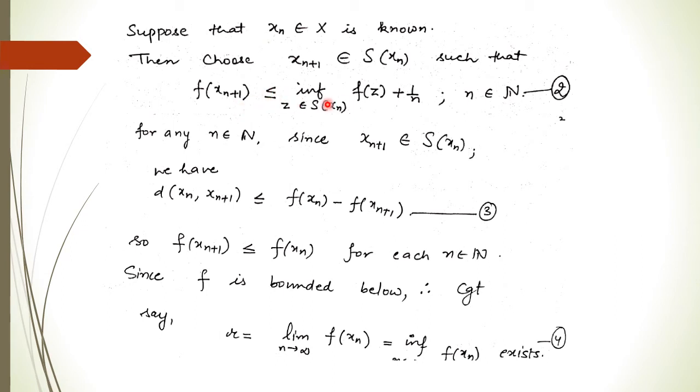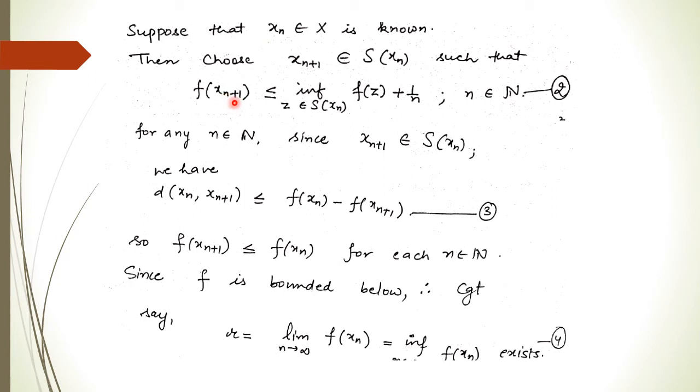So from this inequality, f(x1) is less than or equal to the infimum of all those f(z) where z belongs to S(x), plus 1 by 0. So this is not defined, so we take n varying from 2.